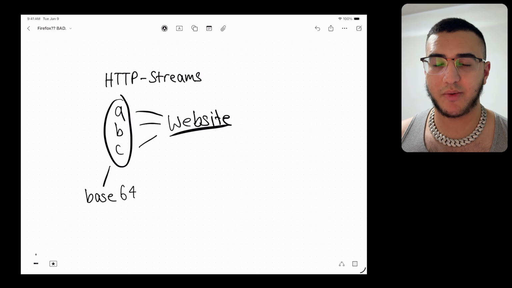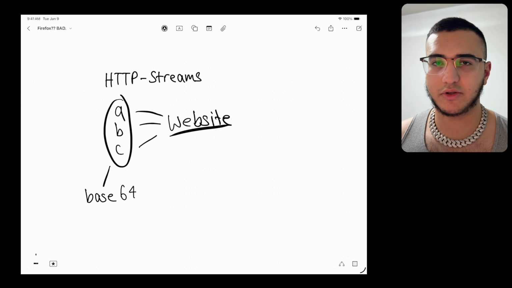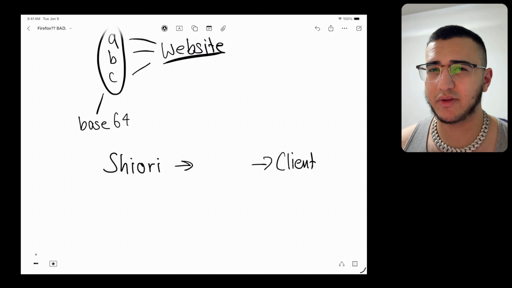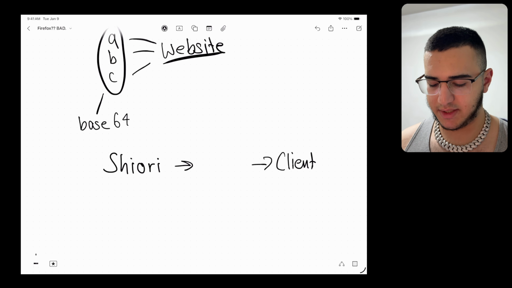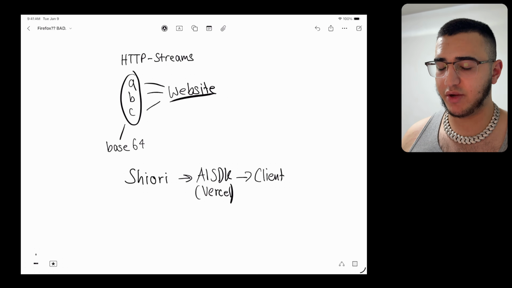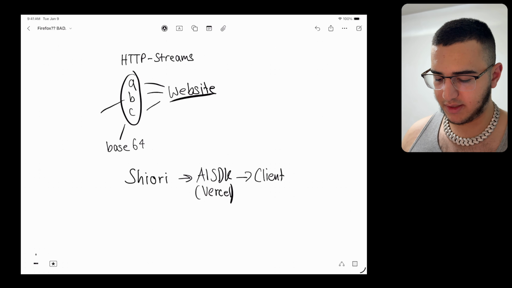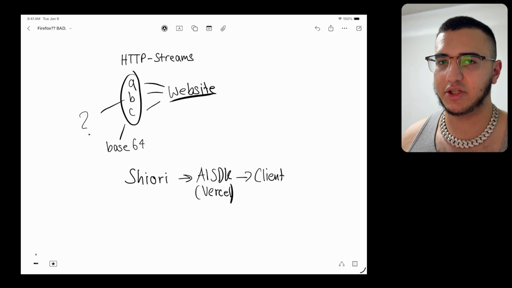For example, streaming websites such as YouTube use this to stream the video data into your browser, or also the client. Now at Shiori, we don't directly communicate with the client through HTTP streams, but rather we use an underlying library that handles all this stuff for us. And in our case, this is the AI SDK by Vercel. Now while developing Shiori, I actually need to check what the contents of these streams include, so that if I face any errors, I can actually debug what's happening.